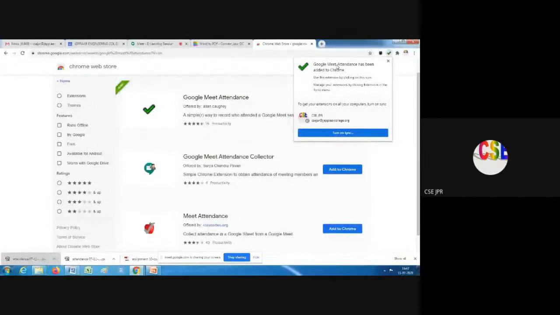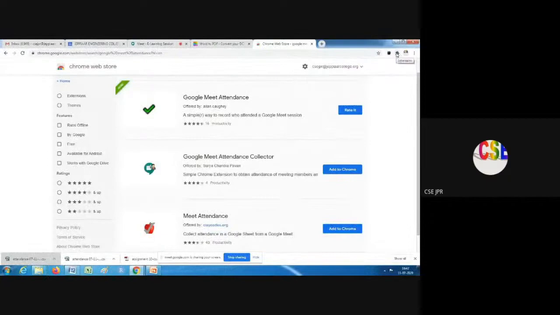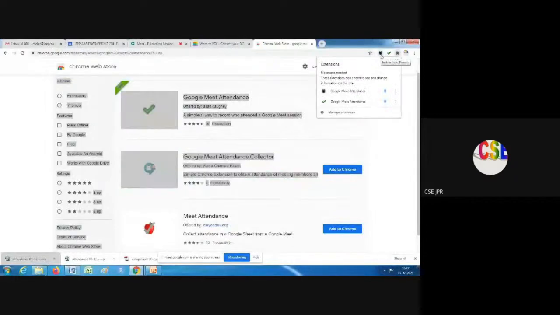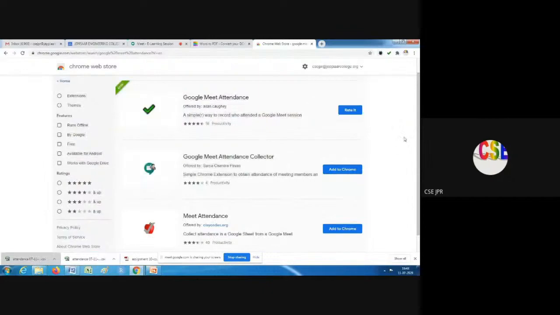That's all. If I click the extension button, you can see two attendance extensions are shown. There was one Google Meet attendance add-on, and now we have two. Each add-on works in its own way. I have shown you the simplest one.